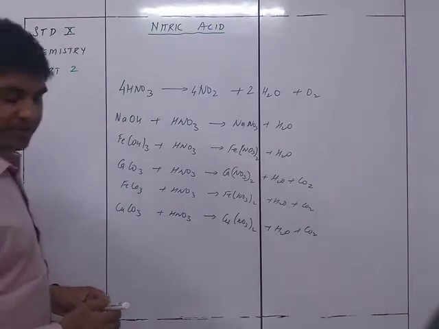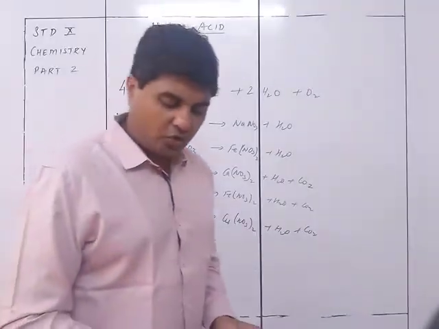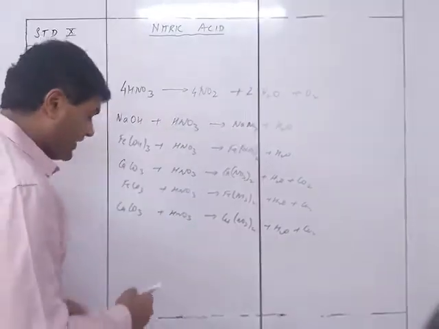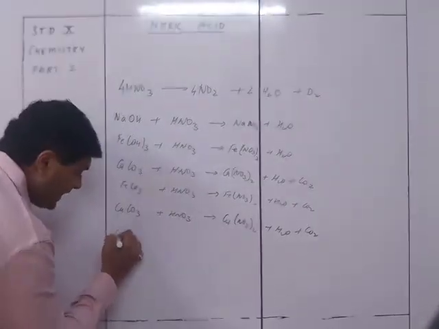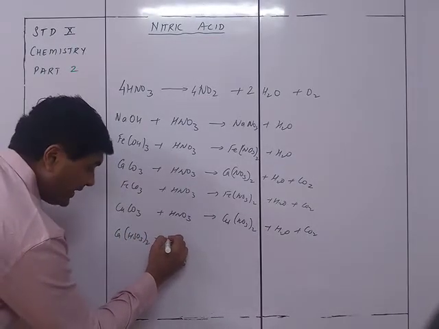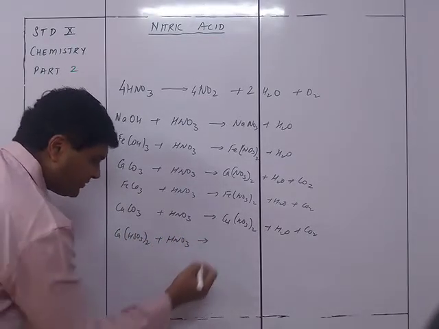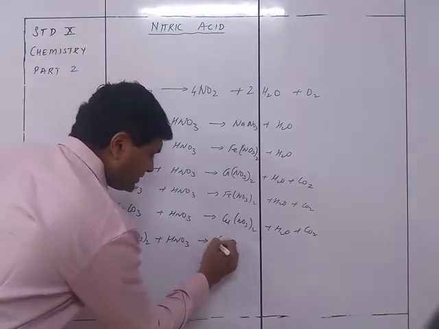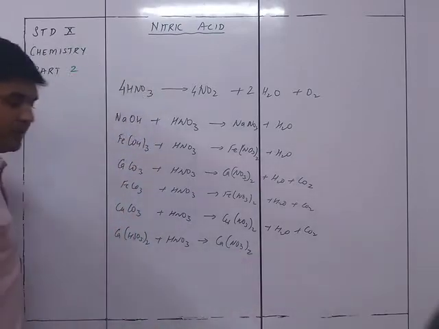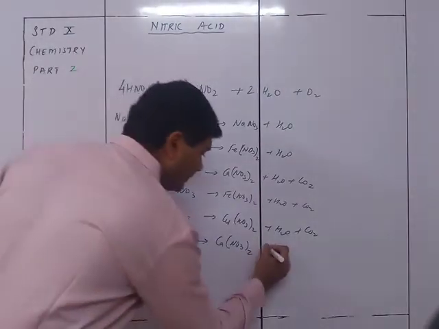So the formation of CO2 is there even for copper carbonates. And lastly is sulfides, bisulfides. So, Ca(HSO3)2 plus HNO3. I'm not balancing out the equations because it's not required right now. We are just understanding it. You can balance it while writing the answers. Whenever you write all the answers, you will have to balance each and every one of them.